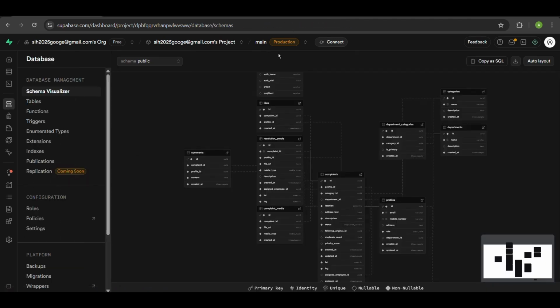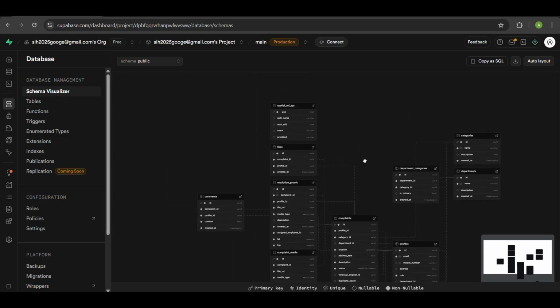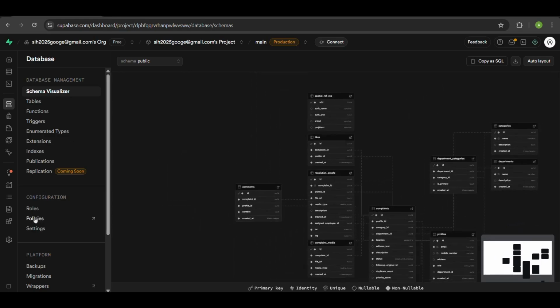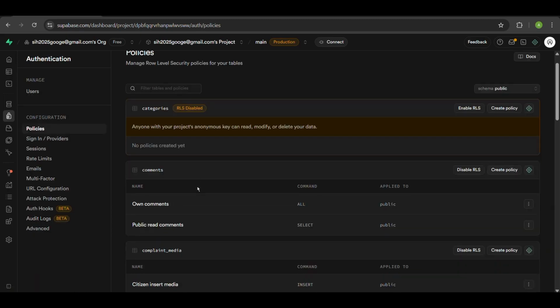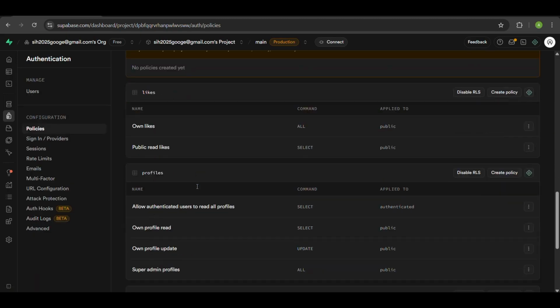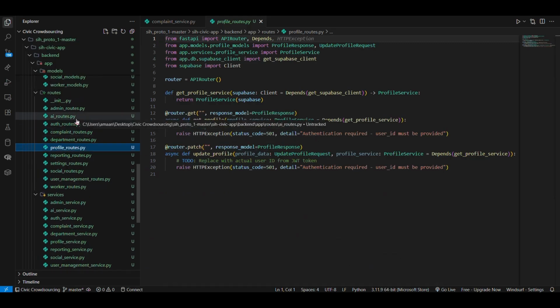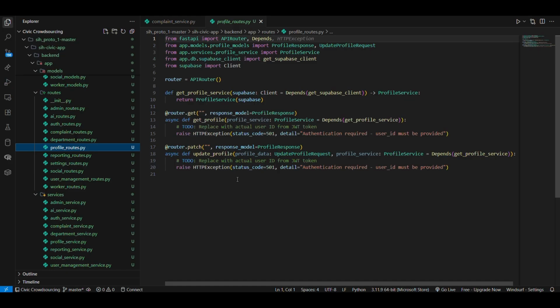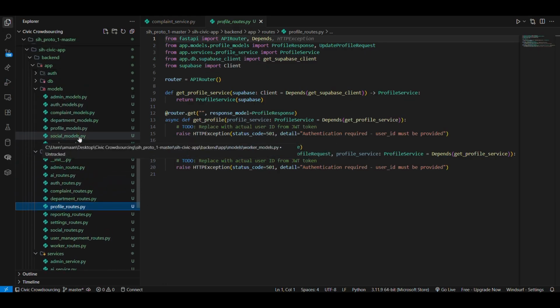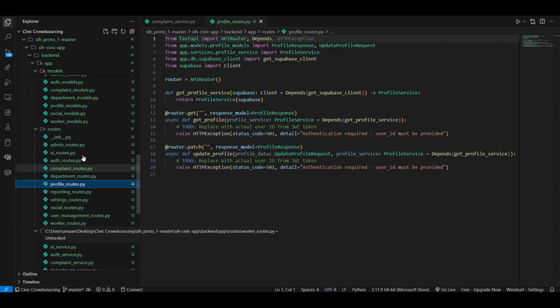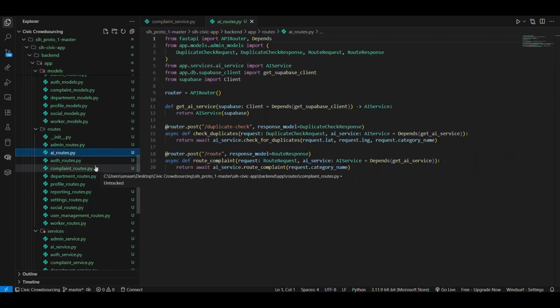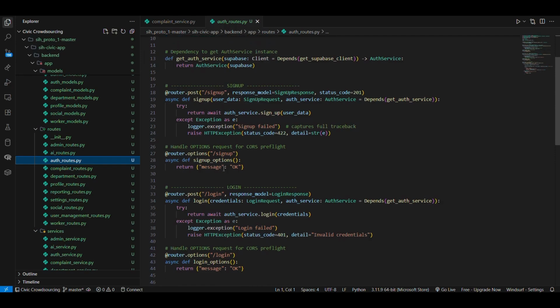This is what the schema looks like with all the social features and everything included. And we are actually using row level security to protect our database against any unauthorized access. And also in our backend systems we are using FastAPI for asynchronous usage, which is extremely fast, reliable. It has amazing logging as well, and it is extremely robust for such heavy backend systems. And we have protected endpoints as well to prevent any unauthorized access.